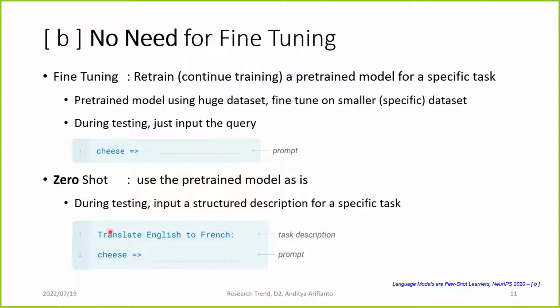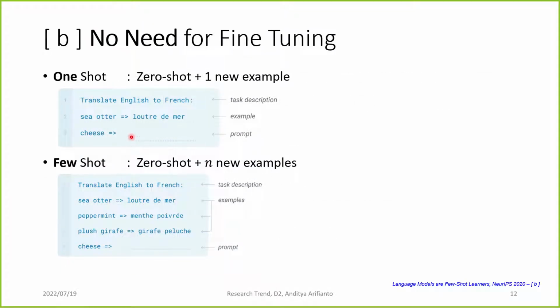So for example, we put "translate English to French" and then token enter, and then we put what word we want to translate, and then we ask GPT-3 to continue the whole sentence, so it should produce the French word for cheese. And this is zero shot, but maybe if zero shot is too hard, the next step is one shot testing.